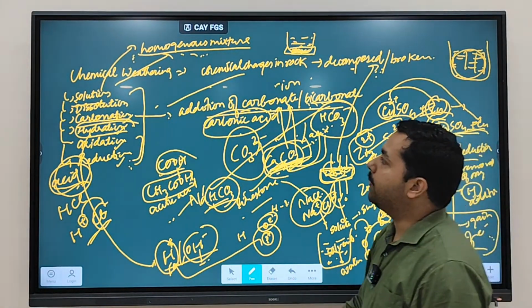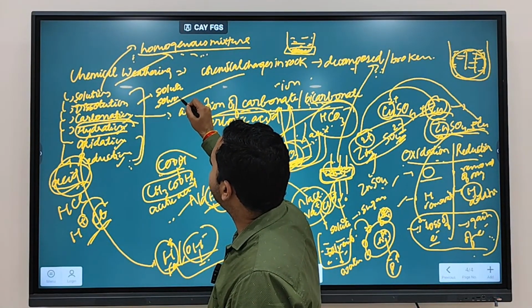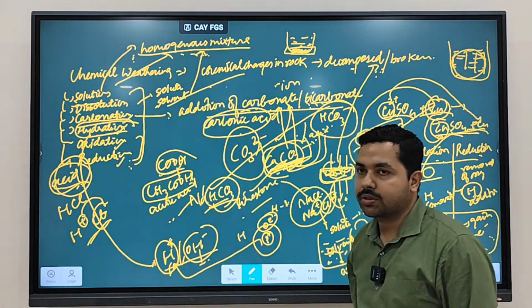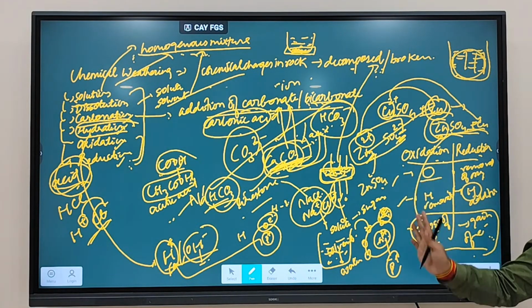Dissolution. Dissolution is what? Here also solute and solvent are going to be there, but this is not going to be which type of mixture? Homogeneous mixture. Solution is a uniform homogeneous mixture. Dissolution will not be having a uniform mixture. Clear? Let's say once sugar gets dissolved in water, can you separate sugar in water? No, because sugar is uniformly distributed. But when you put the sand in water, what will happen? You can separate. Physical separation can happen. So that is what homogeneous mixture and heterogeneous mixture is called.